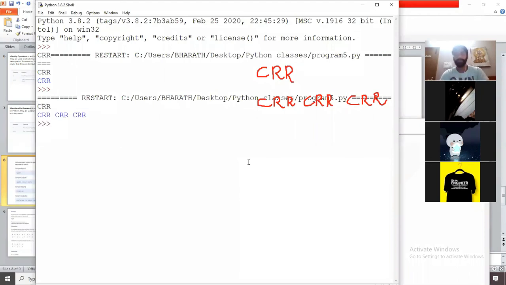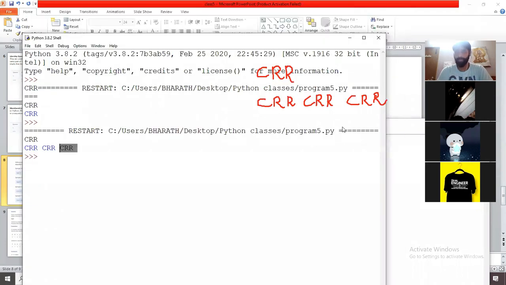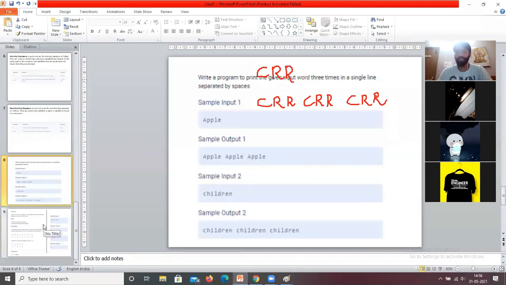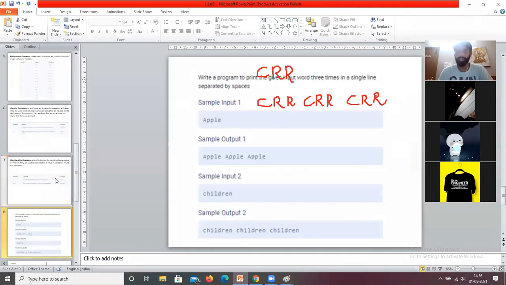That's it. Now I give the input CRR, and it prints CRR space CRR space CRR. In this way you are going to solve the problems. I hope that is clear. In tomorrow's class we are going to see another program. So this is the end of the class.